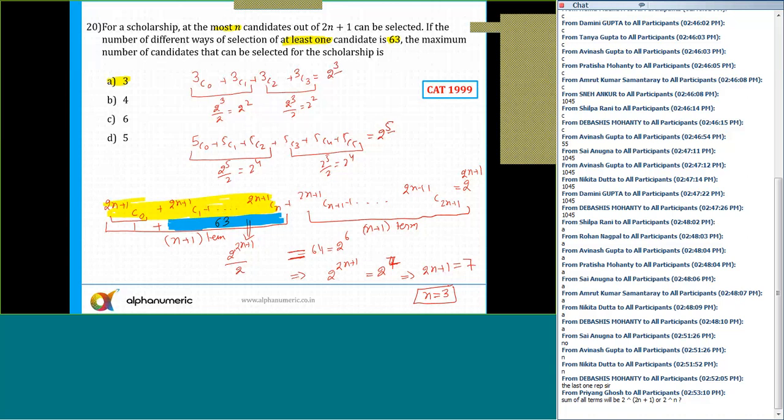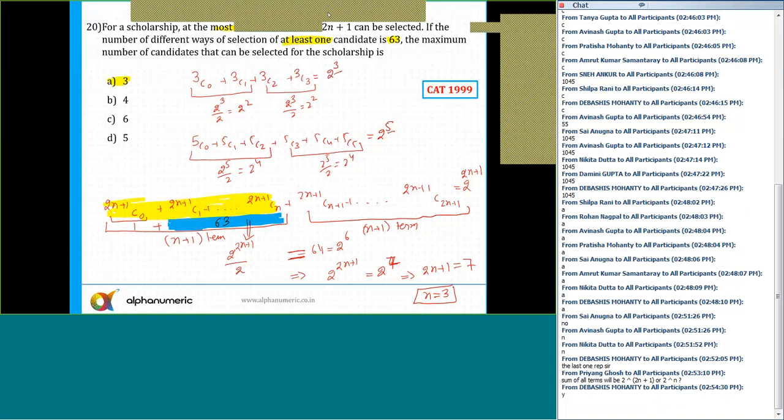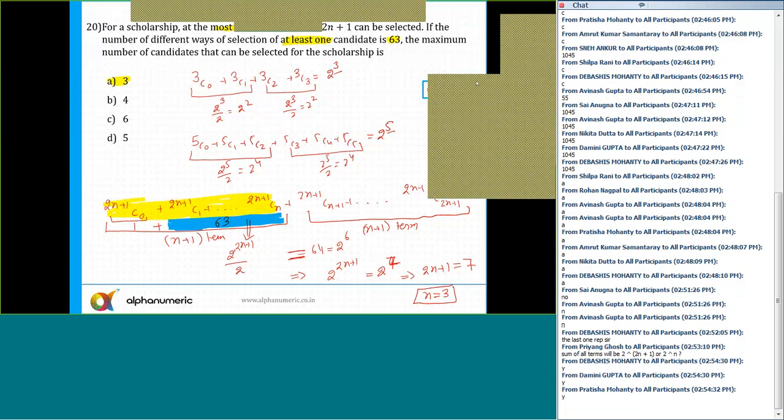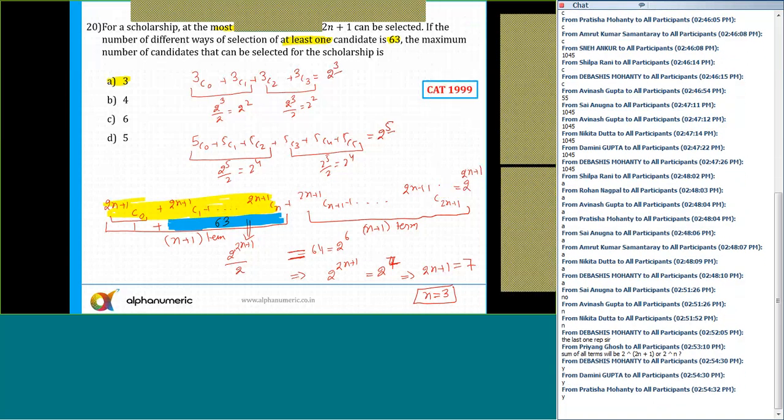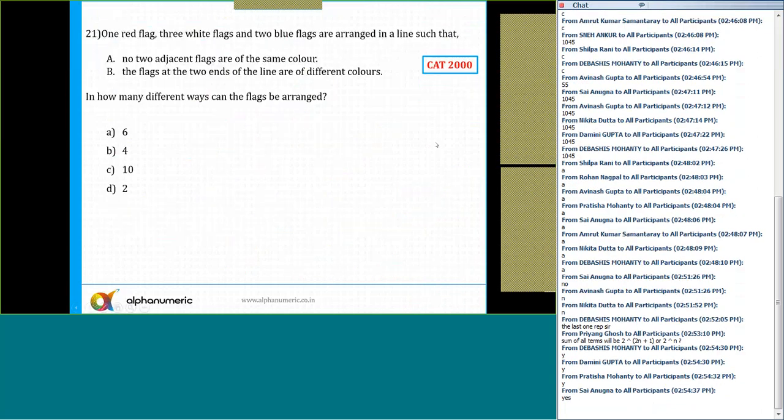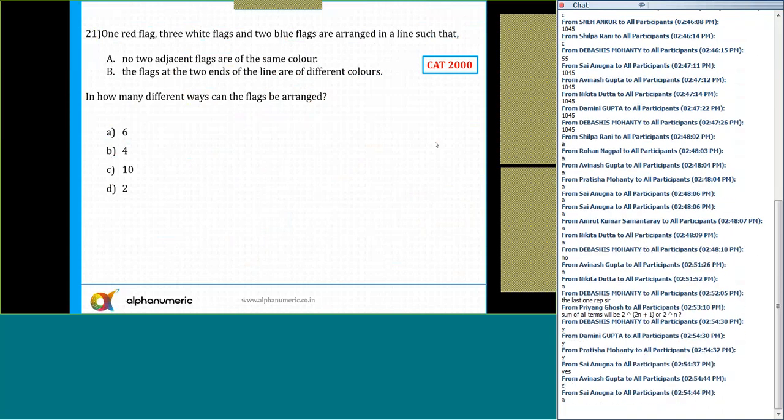So any doubts to anyone now? Clear? Devashish and everyone? So can we move to the next slide? And next question. All right. Now, next part here. Now, what is the answer of this question? Question number 21.